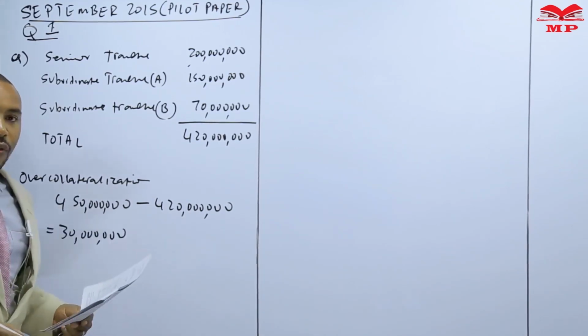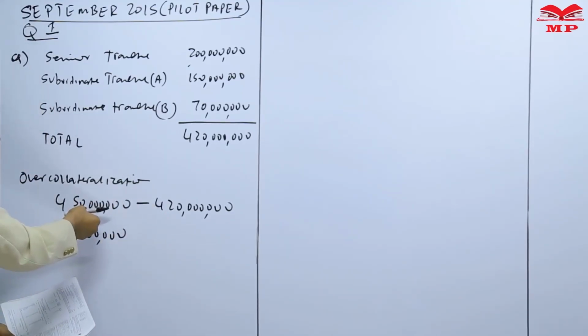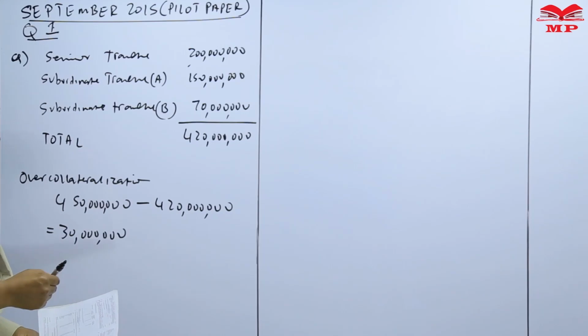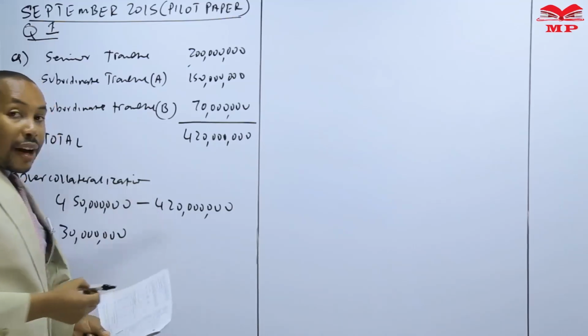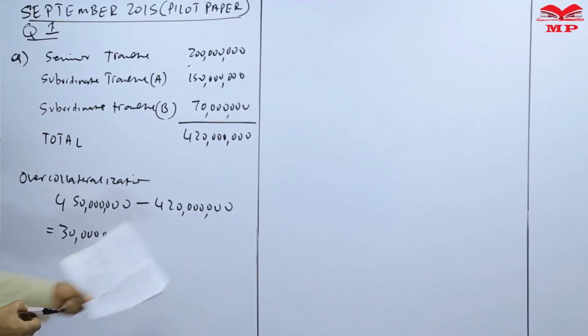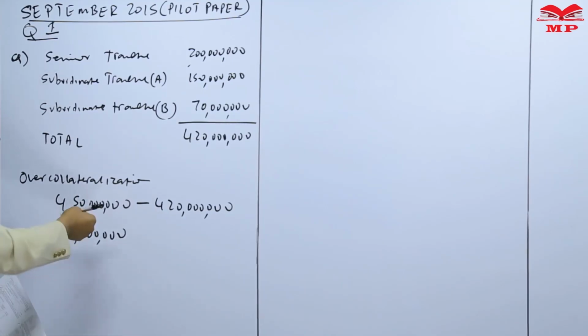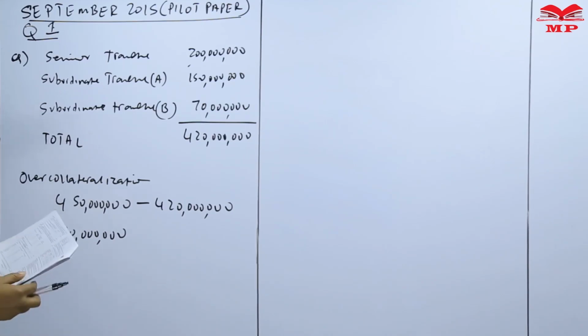That is the amount of overcollateralization, meaning this is the value of the assets that have been floated to the market based on the securitization transaction, and this is the value of the tranches that have actually been produced from these assets. So the amount of overcollateralization is 30 million.